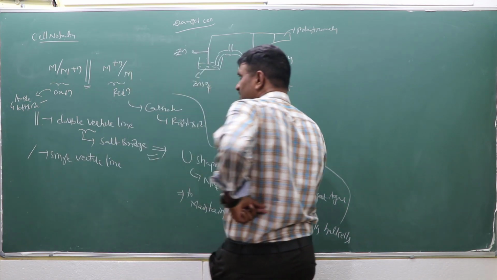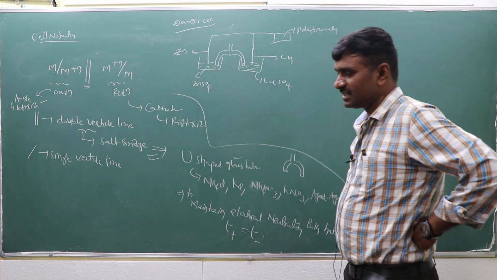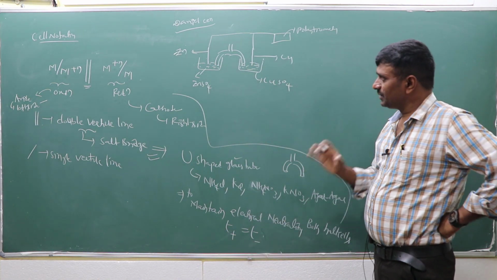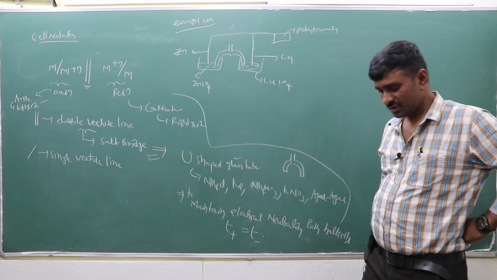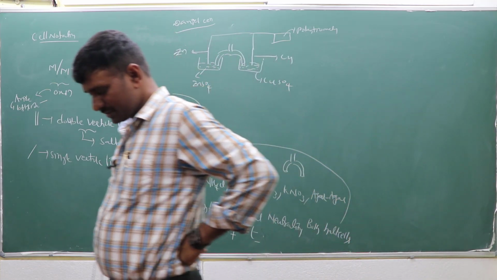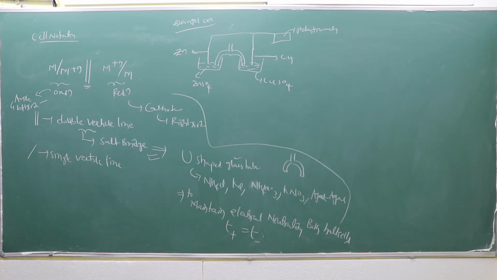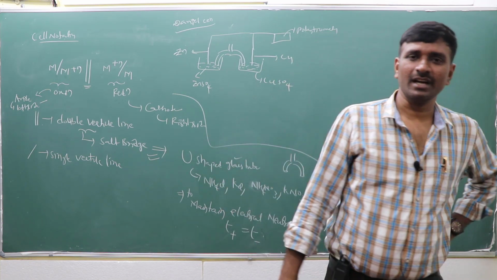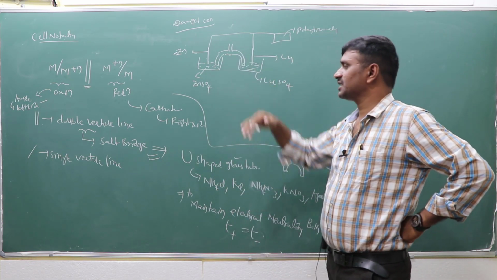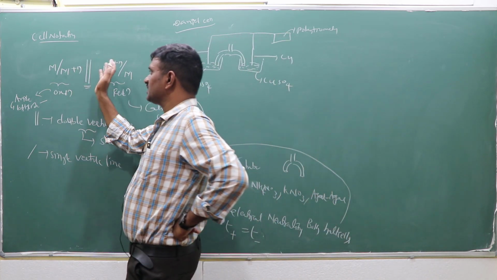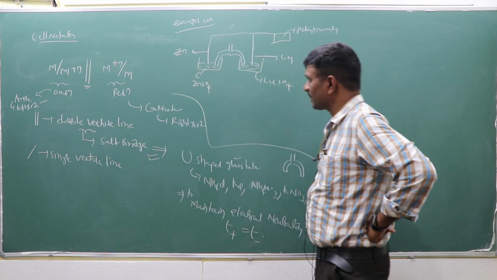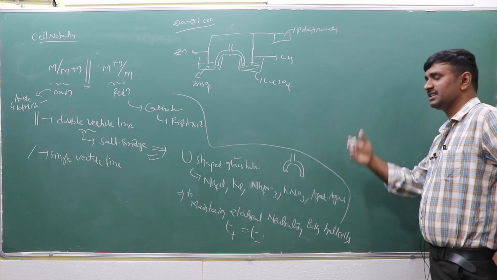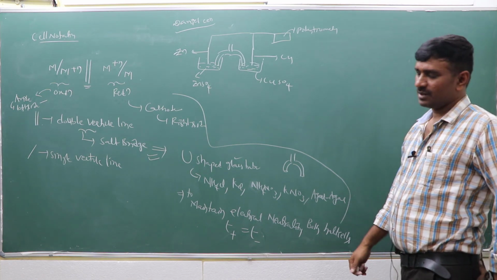For the cell notation, take the Daniel cell as an example: a zinc rod is dipped in zinc sulfate and a copper rod is dipped in copper sulfate, and you don't know which one is cathode and which one is anode. How can you decide whether zinc is the cathode or copper is the cathode? One half cell and another half cell connected by the salt bridge is considered the complete cell. Now how can you say whether zinc is anode and copper is cathode?